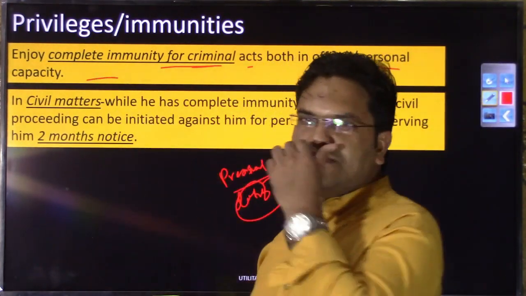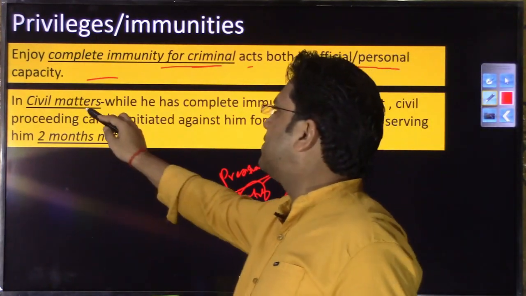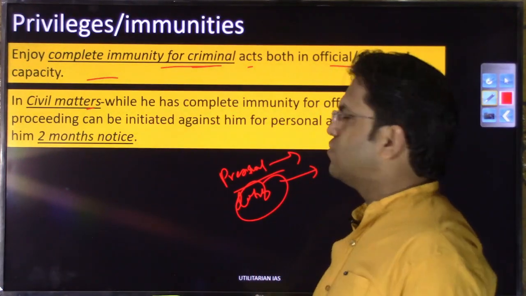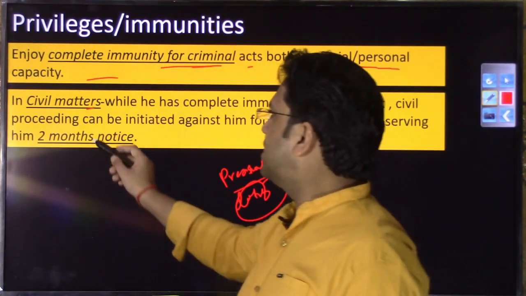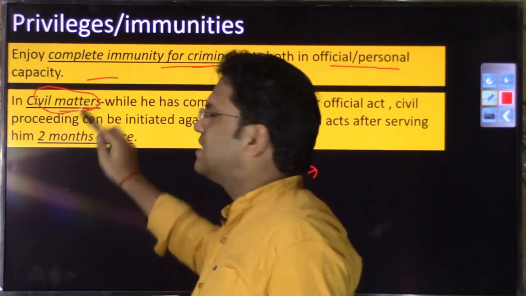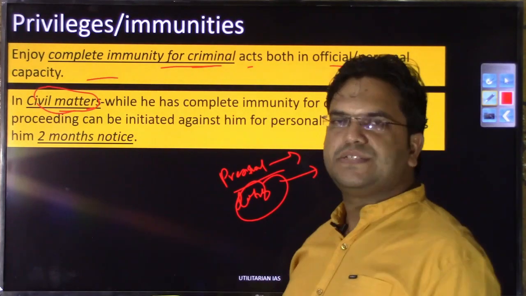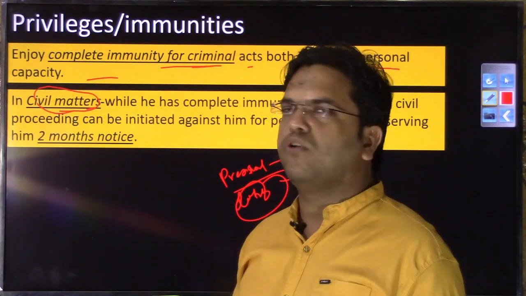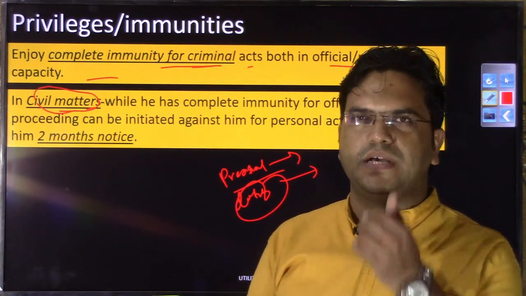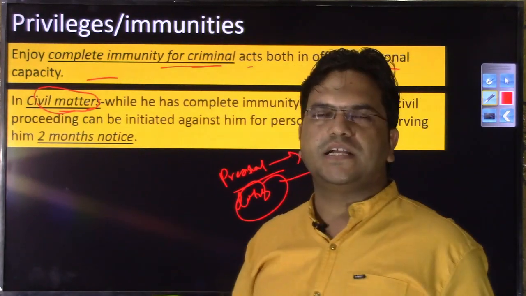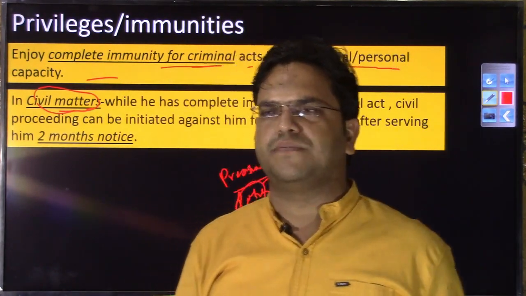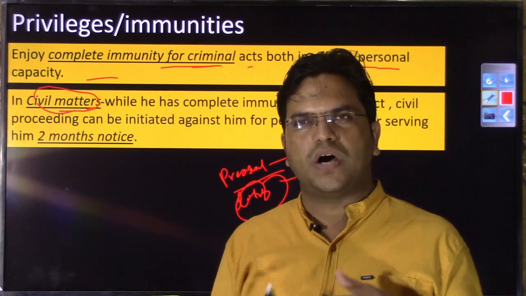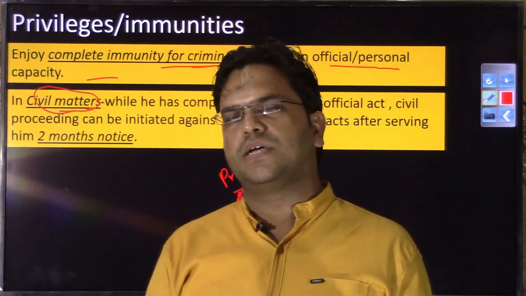He enjoys complete blanket immunity for criminal acts both in official and personal capacity. But mind you, as far as civil matters are concerned, this blanket immunity has not been given to the governor, right? If in personal sphere he is doing anything that falls under civil aspects, then he can be charged. Suppose he has violated any contract, a person like me or you can take action against the governor of any state or even the president of India if he has violated any contractual obligation. Or suppose there is a land case between me and the governor or me and the president, I can sue the president, or you can sue the president, or you can sue the governor.